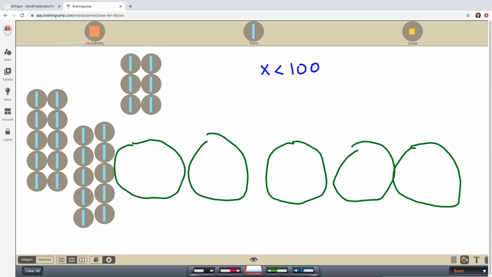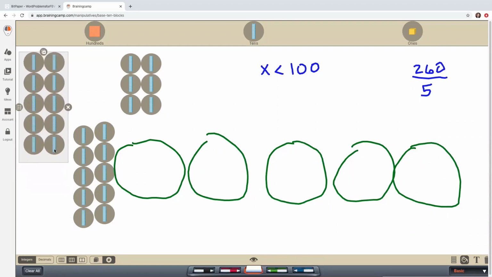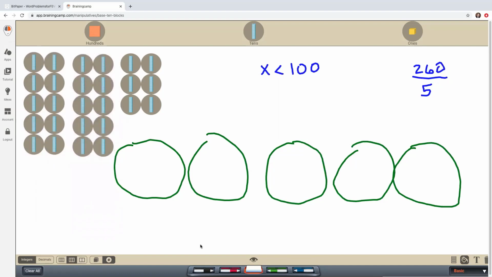Okay, so I'll rewrite my problem over here, I have some more space: 260 divided by 5. And I'm going to move these up a little. There we go. Okay, let's count out our tens here. We have 10, 20, 30, 40, 50, 60, 70, 80, 90, 100.